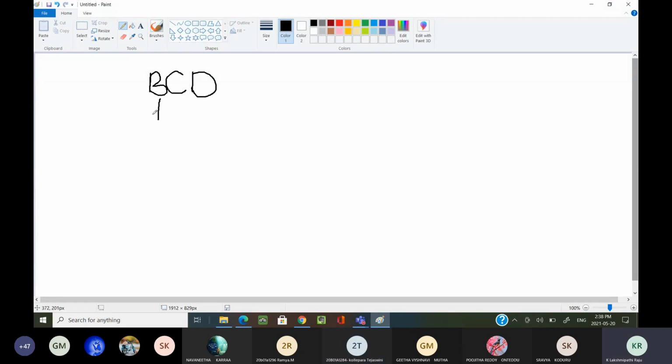B means binary, C means coded, D means decimal. Actually we are reading it in this format, but whenever you are learning, you have to learn in a reverse direction.